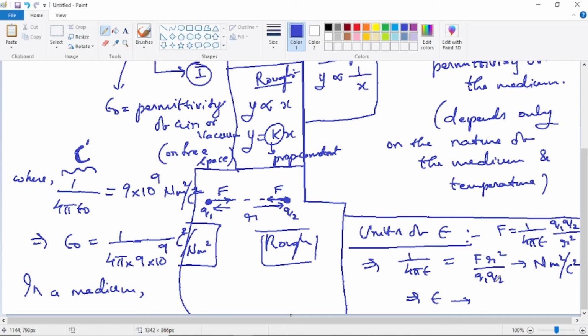The unit of epsilon will be: epsilon is q1 q2 by 4 pi F r square. So q1 q2 means Coulomb square, by 4 pi; 4 pi has no units. F r square will be Newton meter square. That way the units of epsilon can be obtained. This way the units can be obtained very easily, so they need not be memorized exactly. The method should be memorized. The method is very simple. First we get the equation for 1 by 4 pi epsilon or the equation for epsilon. From that the units can be obtained.